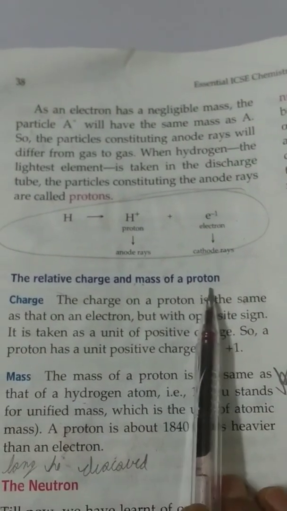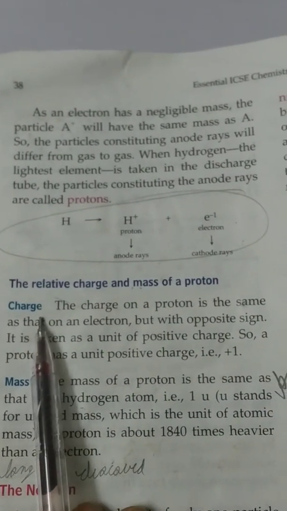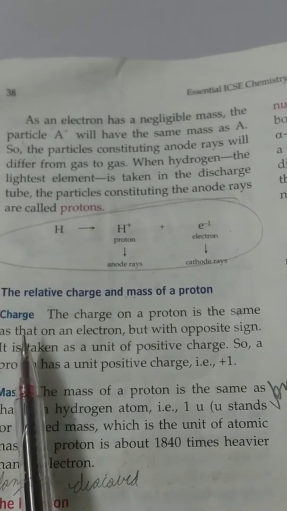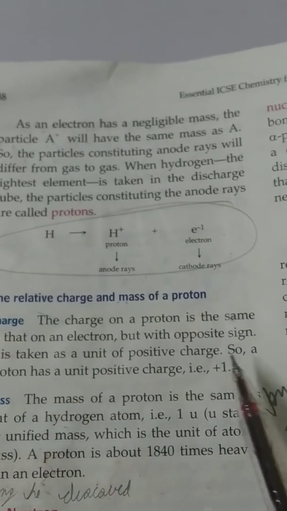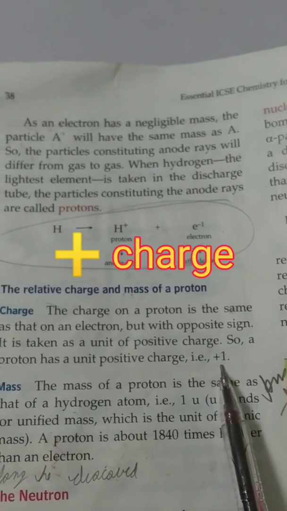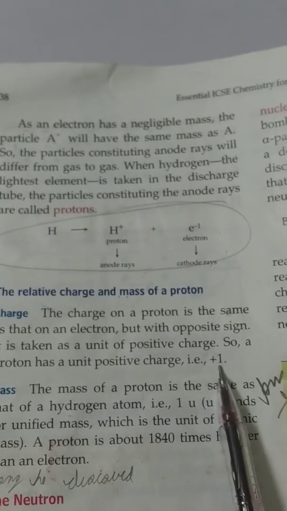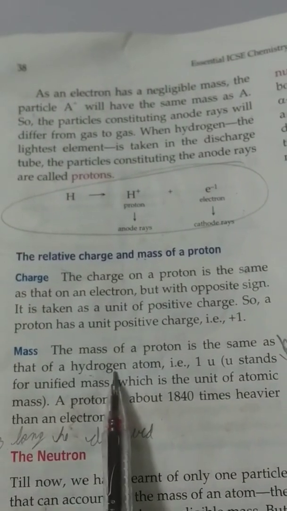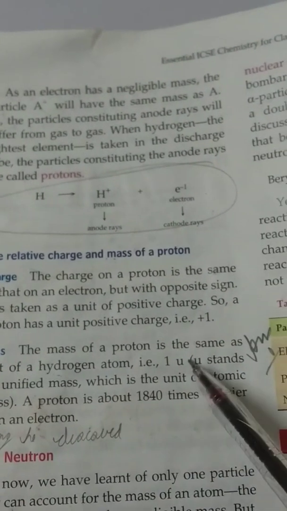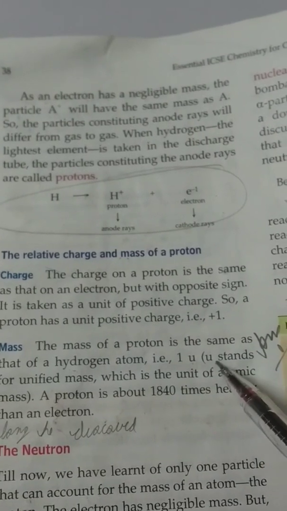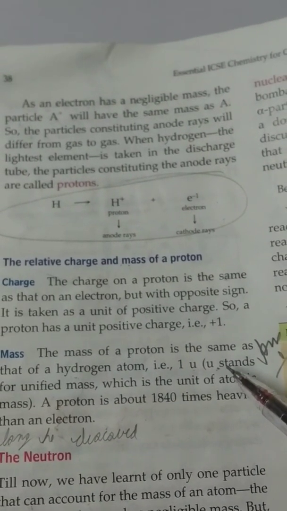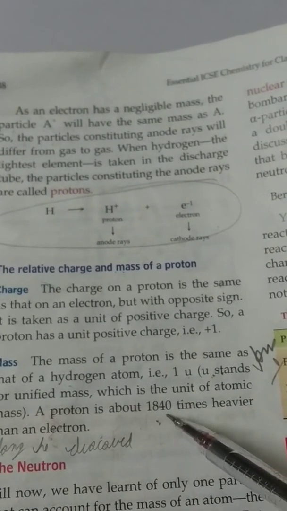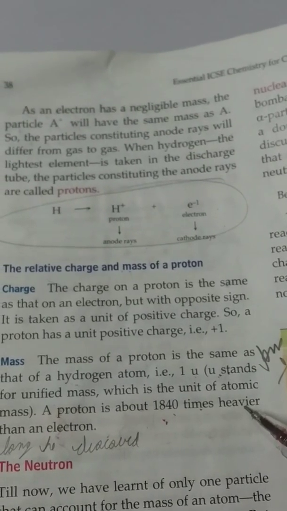Relative charge and mass of a proton. The charge on the proton is the same as that of an electron but with opposite sign. Protons have positive charge, so it has a unit positive charge. The mass of a proton is the same as the mass of a hydrogen atom, that is 1 u. U means unified mass, which is the unit of atomic mass, and a proton is about 1840 times heavier than an electron.